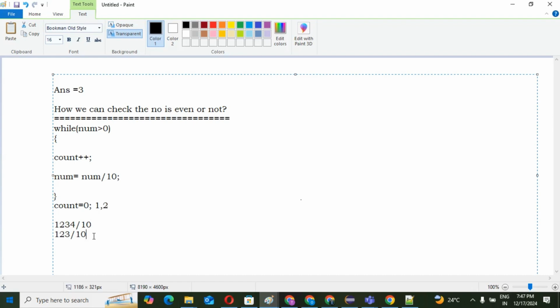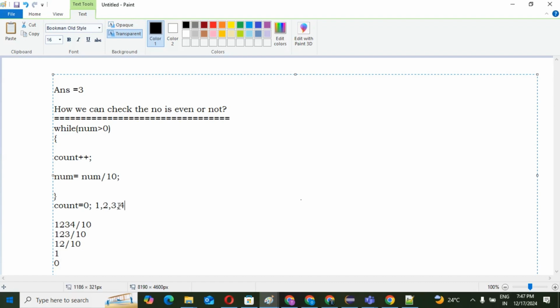Then 12 by 10 gives 1, the third step. Then 1 by 10 gives 0, the fourth step, and the count is 4.